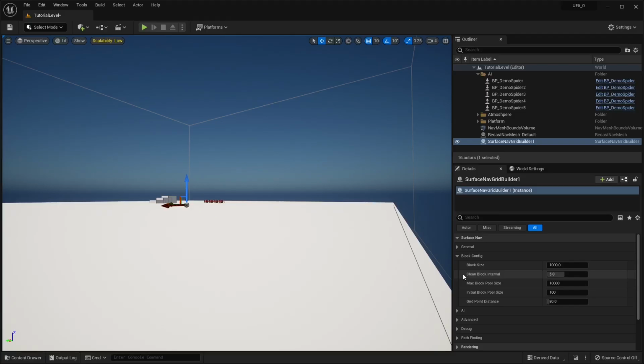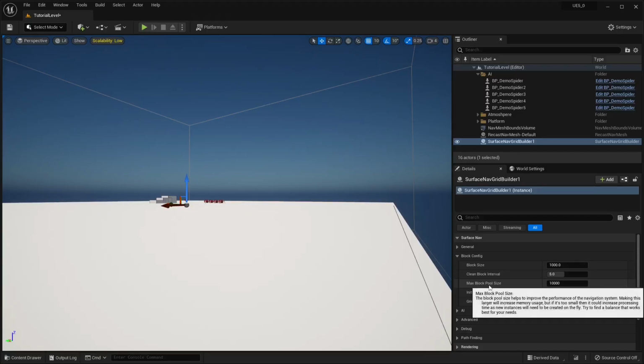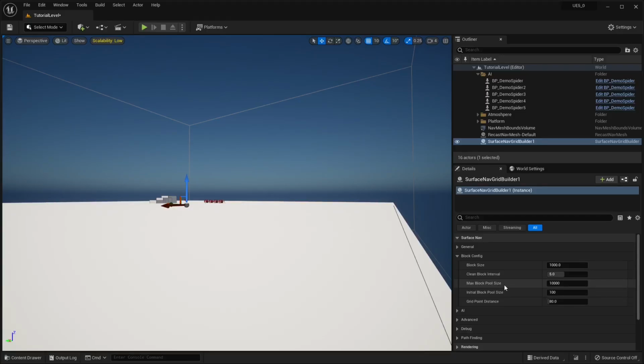If, say, a navigation block was generated and then the player got beyond the distance for navigation generation for that block, it wouldn't get cleaned up until that interval ran. And then we've got max pool size, and so that's the size of the navigation block pool.